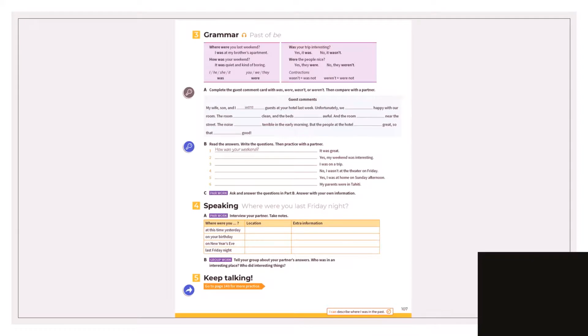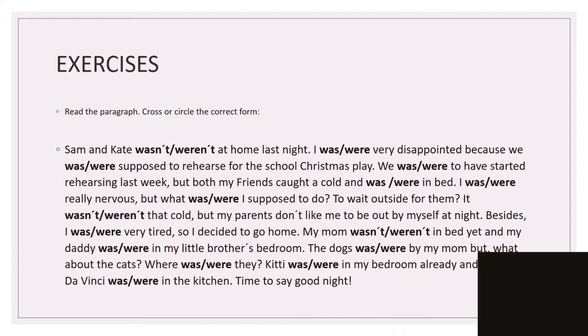You can also practice page 108 for the past. Oops, I'm sorry. I have other exercises right here. Take your time to read this paragraph, and you're going to cross or circle, whatever you like best, the correct form, okay? You can pause this presentation and read slowly and carefully so you can complete the exercise. I have answers on the next slide.